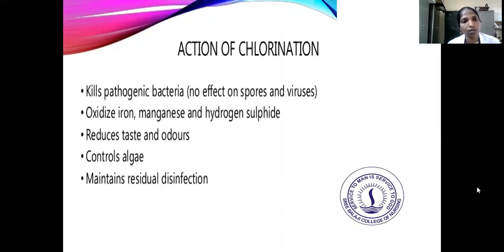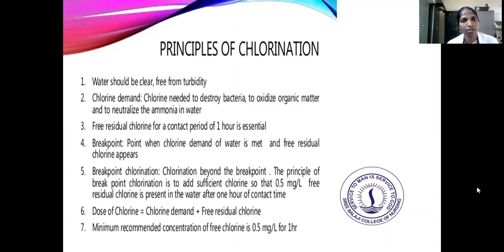The action of chlorine is to reduce taste and odor, control algae, and maintain residual disinfection. The main principle is that water should be clear and free from turbidity. Chlorine demand is the chlorine needed to destroy the bacteria and oxidize the organic matter. Free residual chlorine after 1 hour is essential. The break point is reached when the chlorine demand of the water is met and free residual chlorine appears. The dose of chlorine is the chlorine demand plus free residual chlorine.